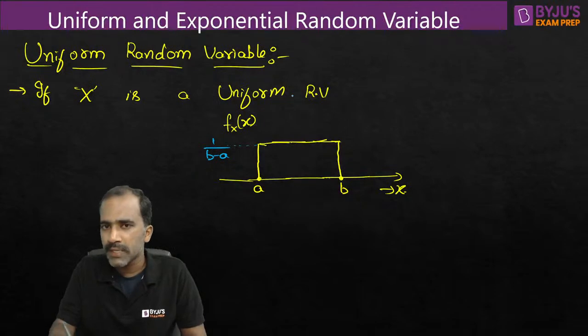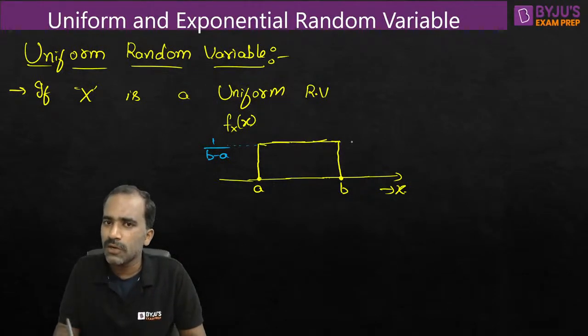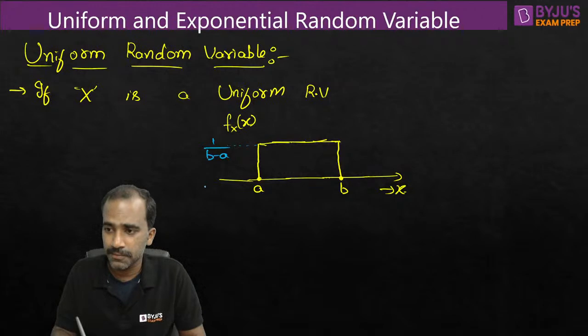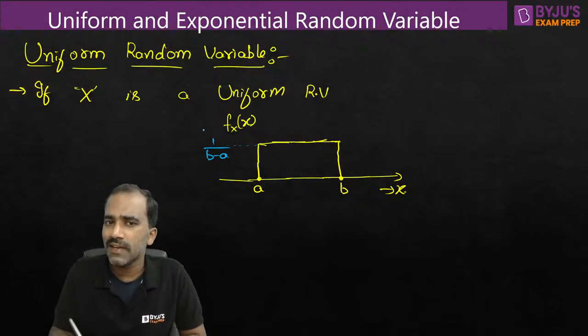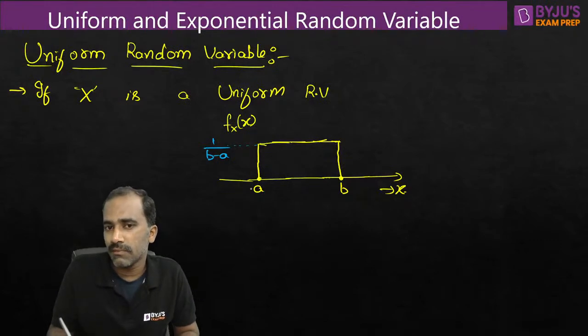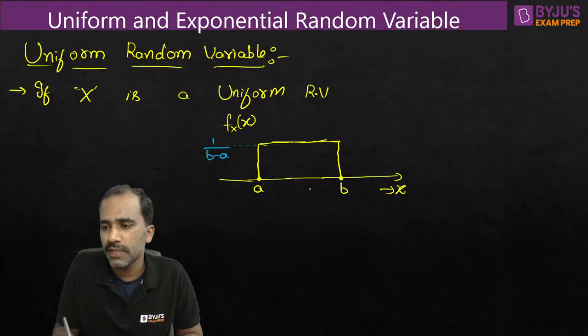The y-axis can be here, or here, or here, based on a and b values, right? That's why I'm not drawing the y-axis. If a is negative and b is positive, the y-axis is somewhere here. If a and b both are negative, the y-axis is somewhere here. If a and b both are positive, the y-axis is somewhere here. Since we are talking about general a and b values, we are not assuming they are positive or negative. We are not assuming anything, right?